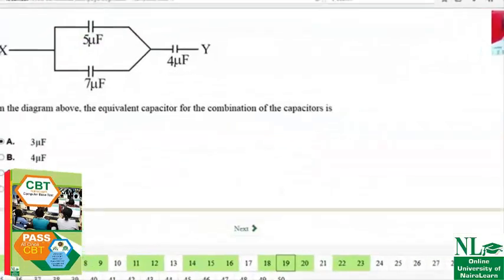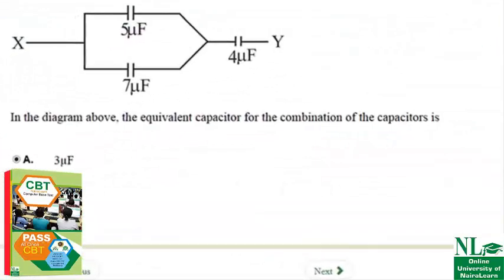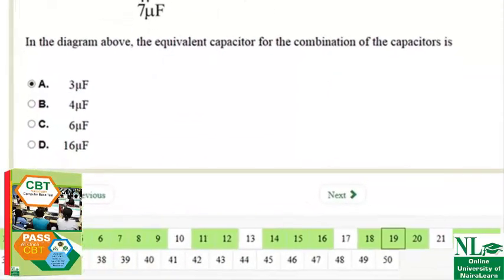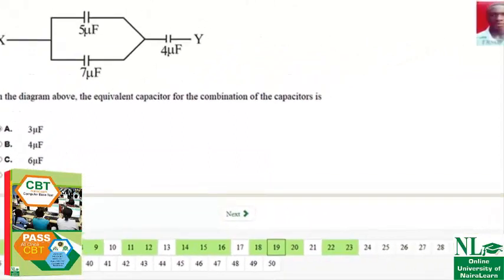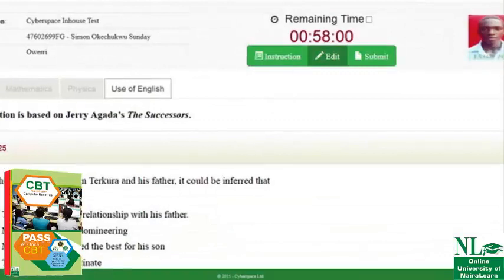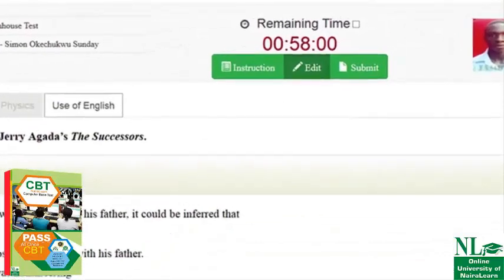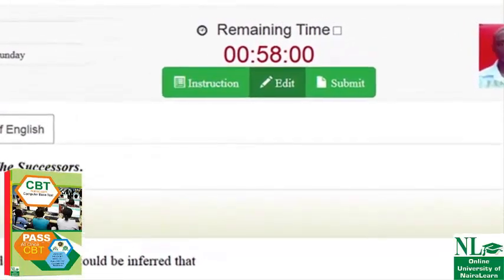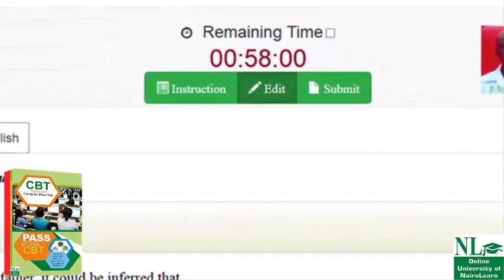You can skip questions and come back to answer them later. At the bottom of your screen, you can see questions you haven't answered and the questions you have answered. The timer at the top of the screen shows you how many minutes you have left to answer the exam questions of the current subject. For example, this candidate has 58 minutes left to answer his use of English questions.